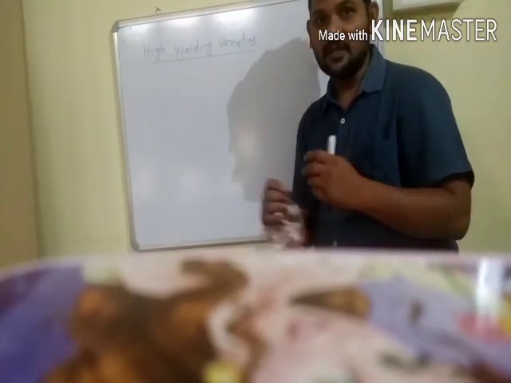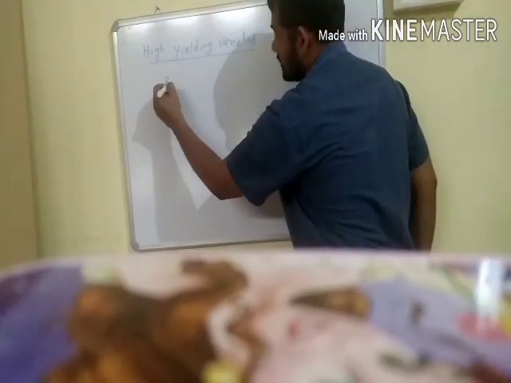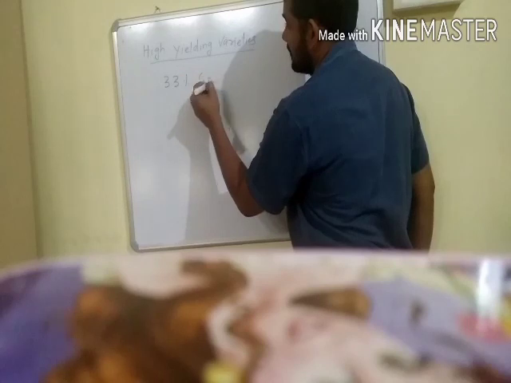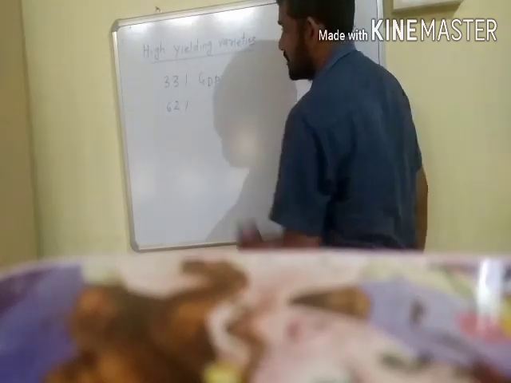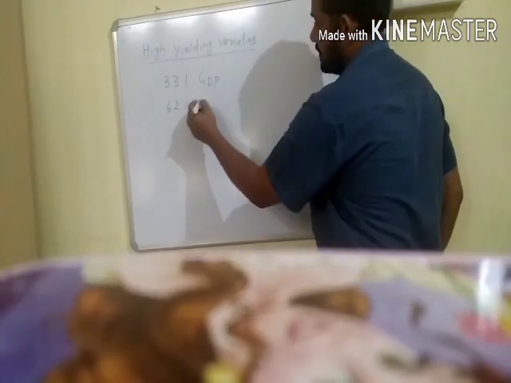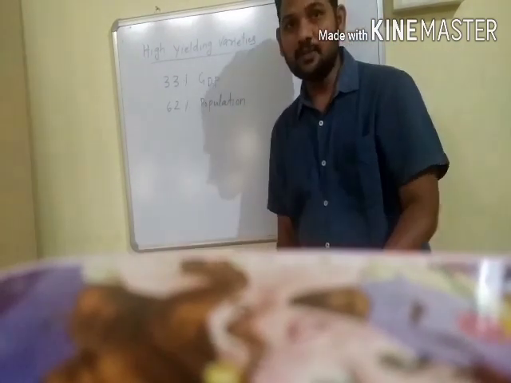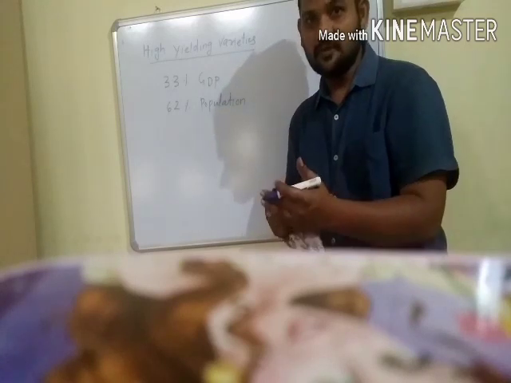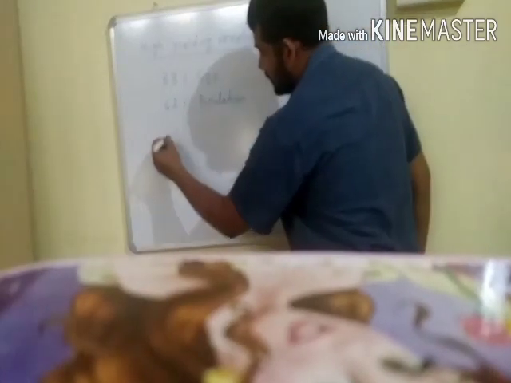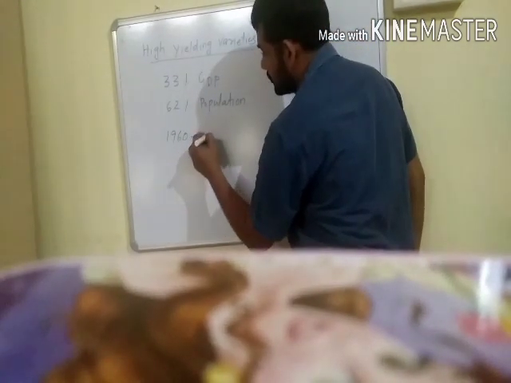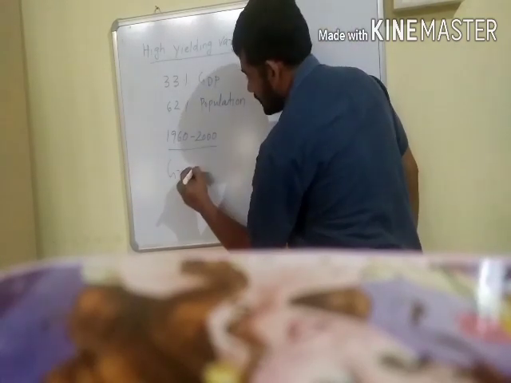India is basically an agricultural country. Agriculture contributes 33% of GDP and also gives employment to about 62% of the population. So about 62% of the population depends on agriculture. After India's independence, the major problem faced by the country was to produce enough food for the increased population, and it was possible during the 1960 to 2000 period, which is often called the Green Revolution.